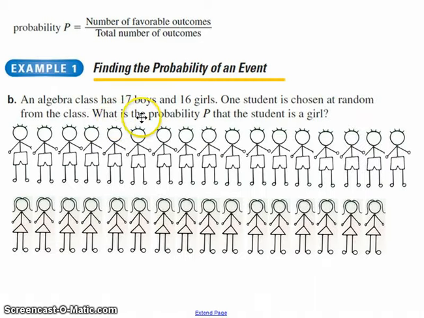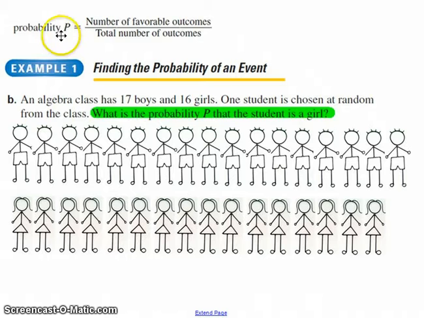But let's look at a different scenario instead. This is straight out of your textbook this time, example 1. I didn't pick A. You can read A on your own when you read the chapter. I picked B. And it talks about an algebra class, a lot like our algebra class, but this algebra class has 17 boys and 16 girls in it. Now, if I choose one student at random, what's the probability that the student is a girl? Well, there's my question.